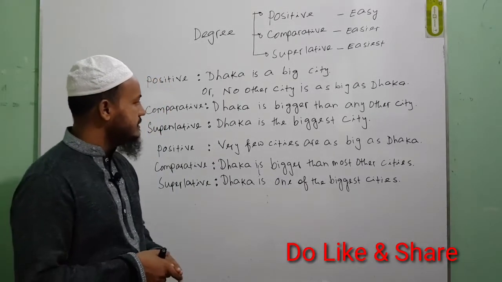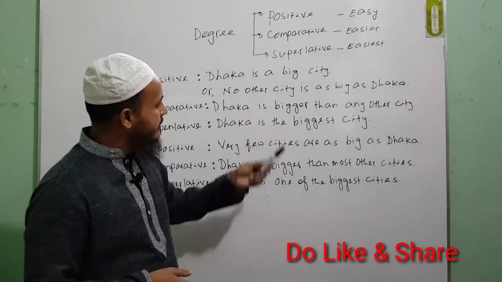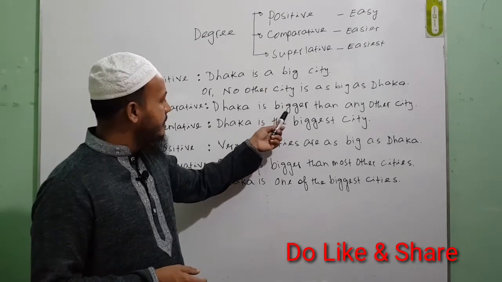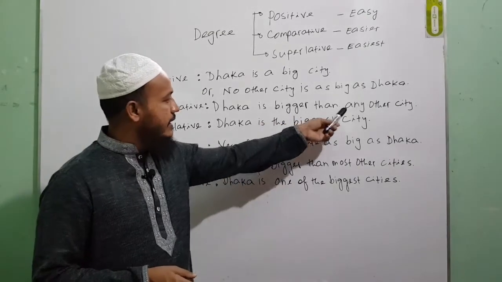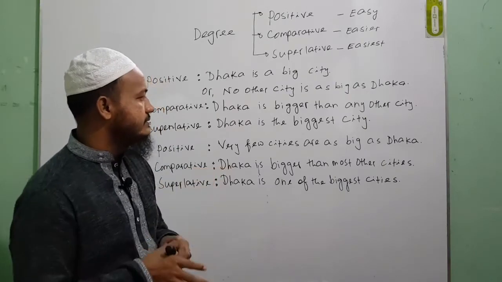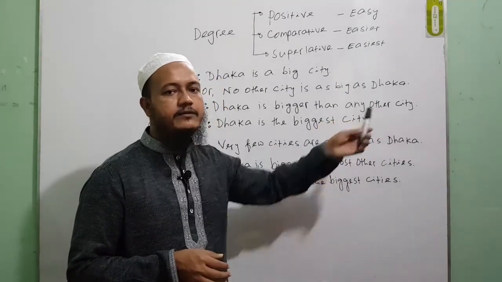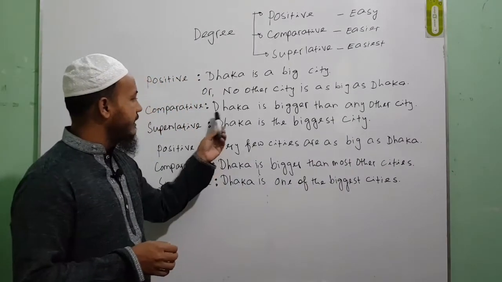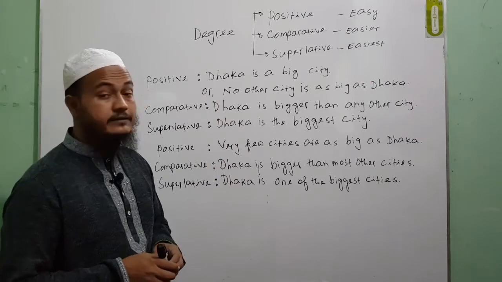So what changes have we made here? We just wrote the comparative form of the adjective and then any other. When your object is singular, you will have to write any other, because any always deals with a singular noun. So Dhaka is bigger than any other city. This is the comparative form of Dhaka is a big city.